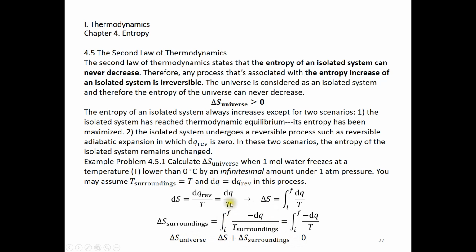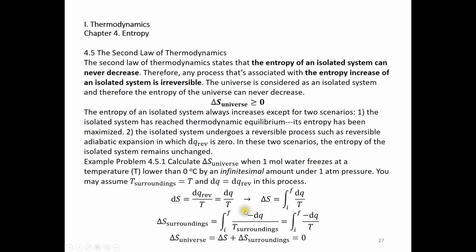Now why this equation? Again, we learned this. For the surroundings, any dq surroundings is considered a reversible dq surroundings, and dq surroundings is equal to negative dq, because we're assuming dq universe is always 0. There's no heat flowing into the universe, there's no heat flowing out of the universe. Therefore dq of the universe is 0, so dq plus dq surroundings is always 0.